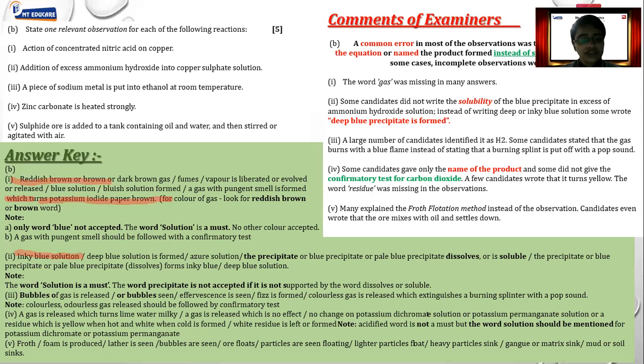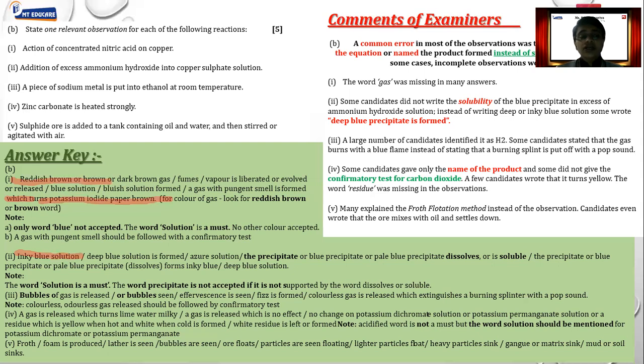That is sufficient. So you can simply write here that ore particles get wet with oil and can be easily removed from the upper surface of the tank. That is one way we can write, or you can write that ore particles are seen floating on the surface of the liquid. Or you can write that the heavy gangue particles sink. Fine. So these kinds of words you can use. There are different words given to us, and any of these ways you can write the answer. But this is very important.